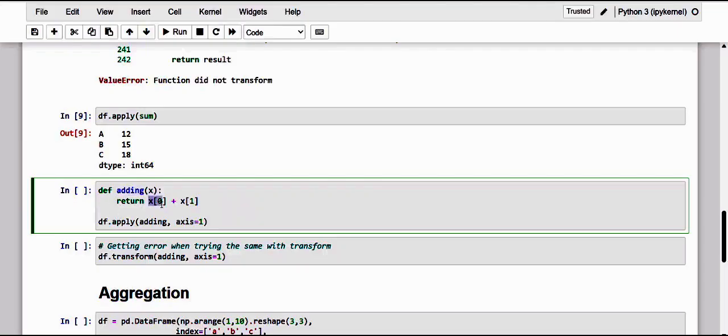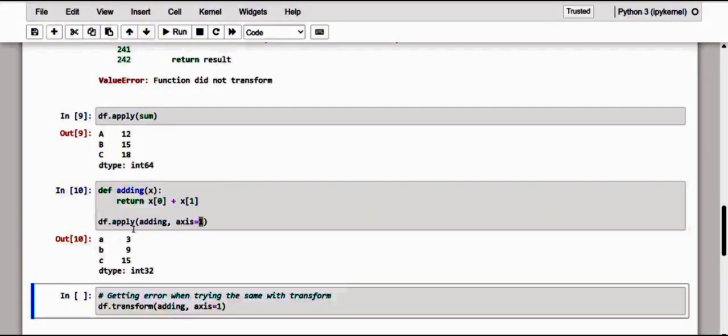Here let me give an example of adding the first column and the second column. If we specify a function that takes two specific columns of the data frame by adding their values together, first of all, let me see it with the apply method. And here we go with the adding function, and we are on the axis of column wise. And we just get the exact result.